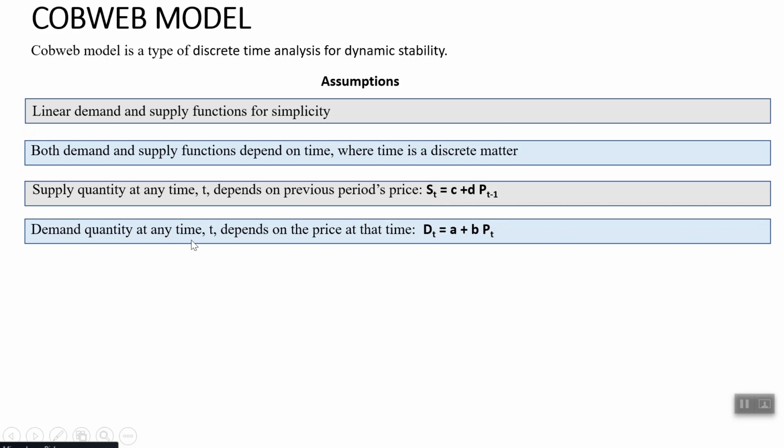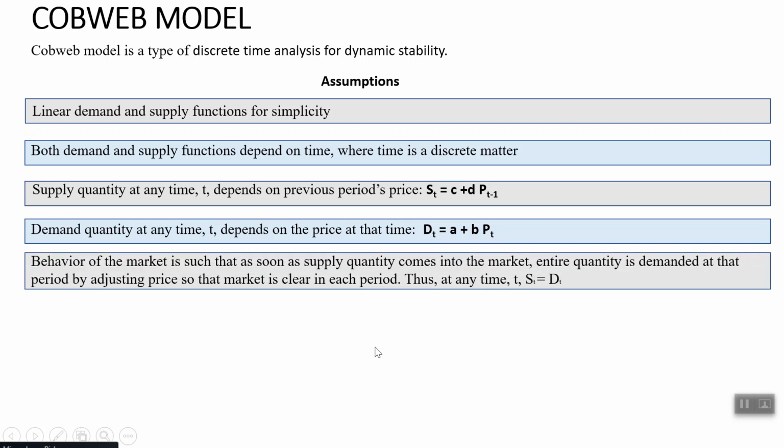Demand quantity at any time depends on the price at that time, because the consumer will buy the goods based on the current price. So the demand curve will be D_t = A + B P_t, where D_t is demand at the given time t, and similarly price is given at time t, which is your current period. The behavior of the market is such that as soon as supply quantity comes into the market, the entire quantity is demanded at that price period by adjusting price so that the market is cleared in each period. Thus, at any time your supply is equal to your demand.